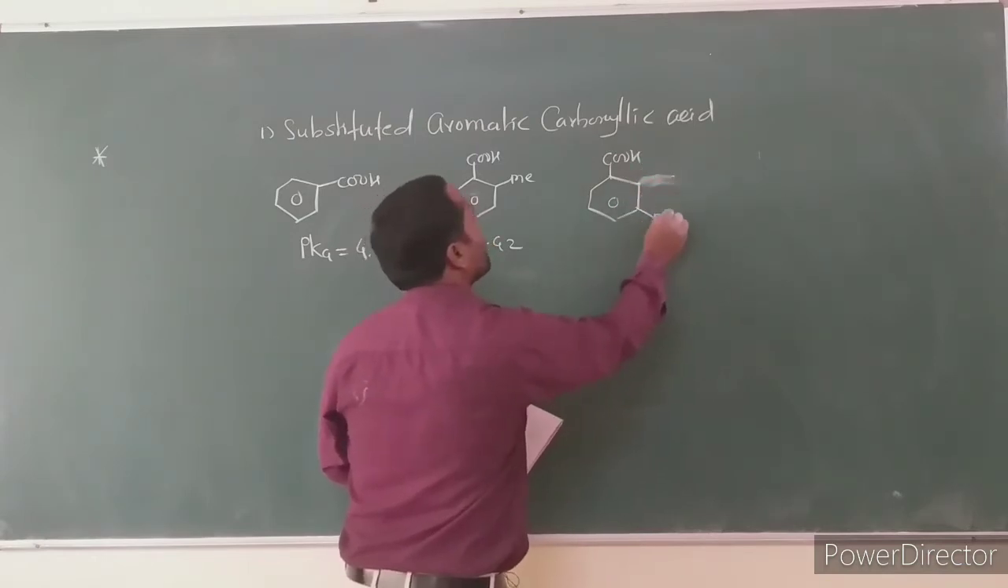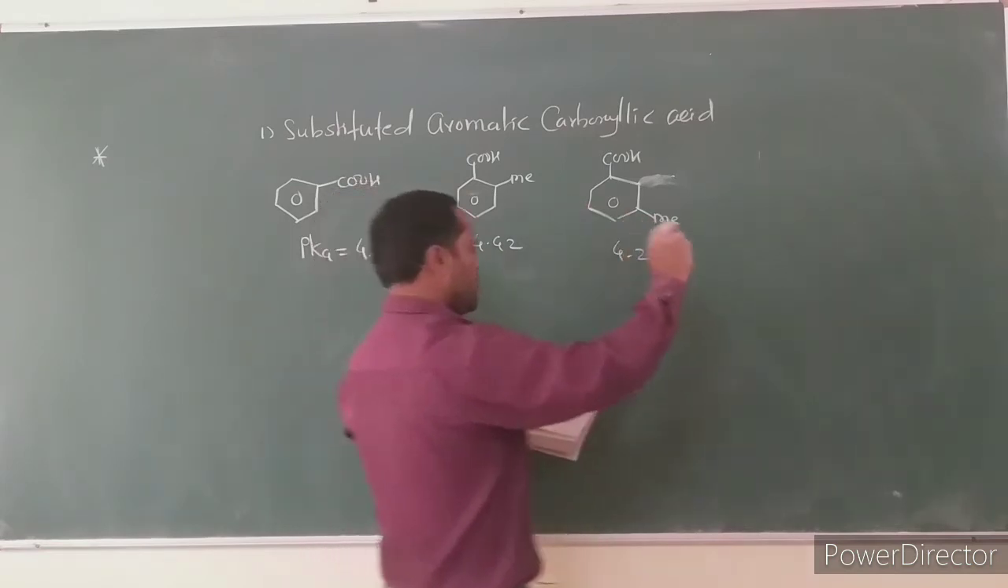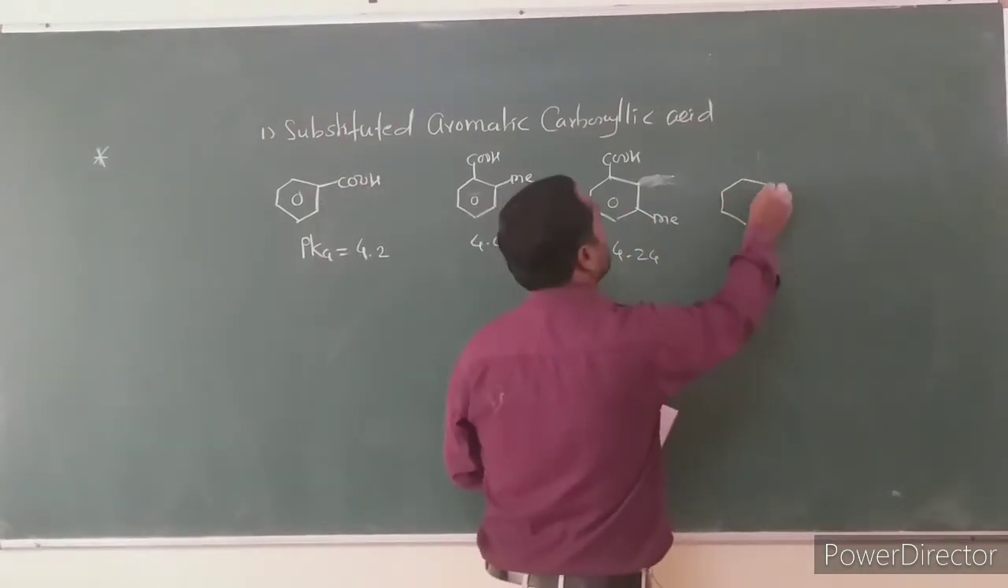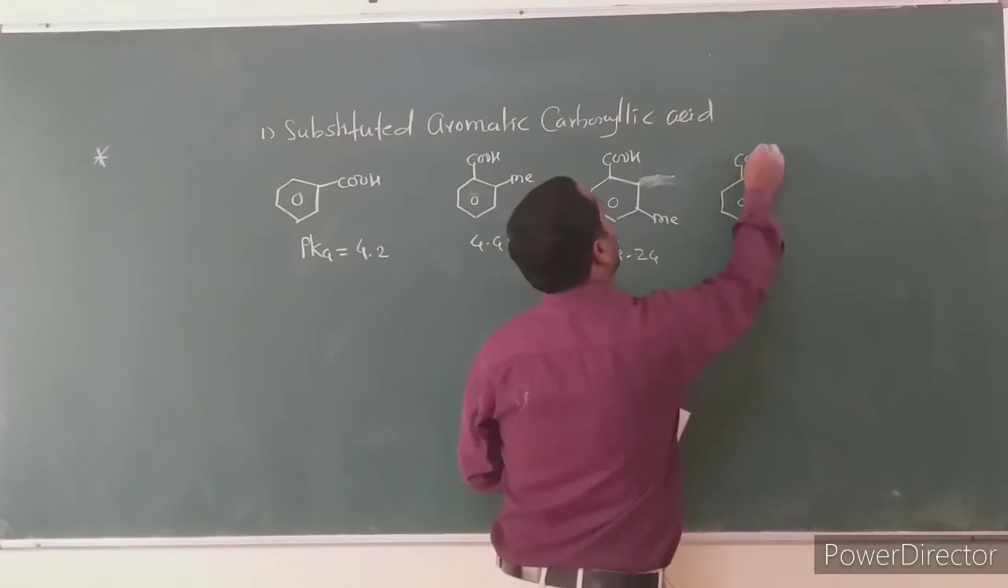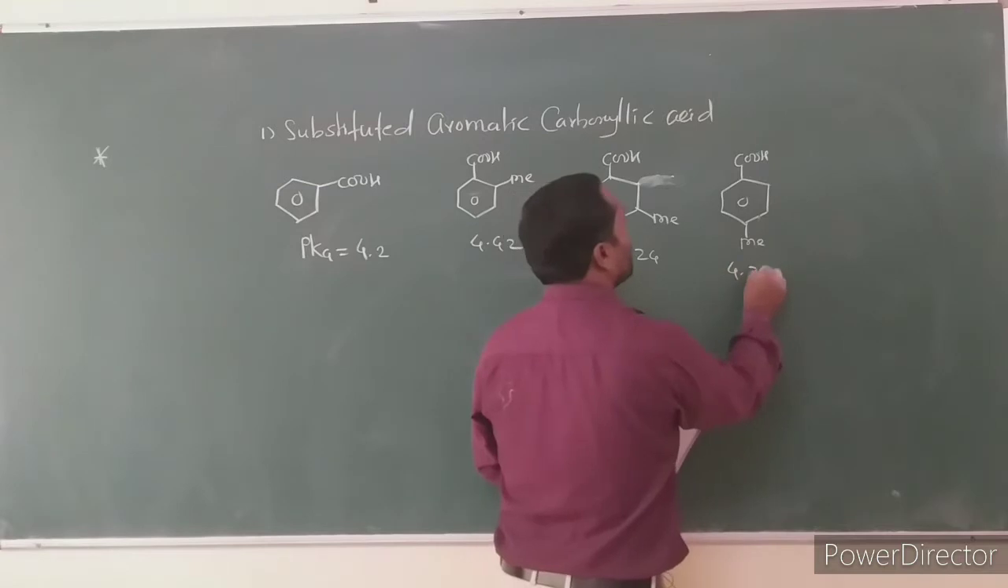Then consider meta-methyl benzoic acid. It has a pKa value of 4.24. And consider the last one, para-methyl benzoic acid. It has a pKa value of 4.35.